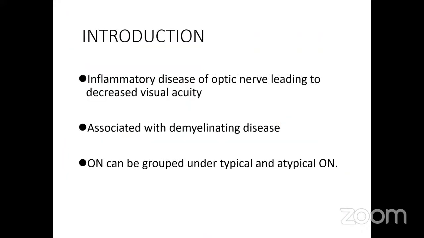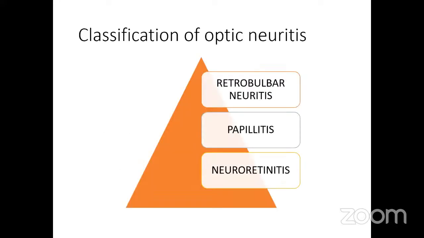Now, since both the differentials have been ruled out, the third differential, that is optic neuritis, let us discuss briefly about optic neuritis. It is an inflammatory disease of the optic nerve leading to decreased visual acuity. It is associated with demyelinating disease, and it can be grouped under typical and atypical optic neuritis.